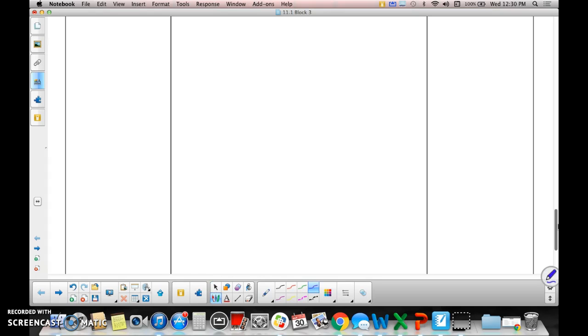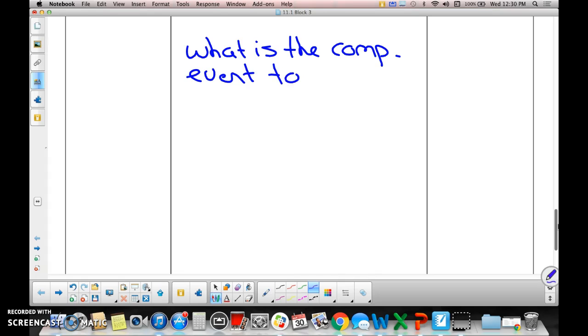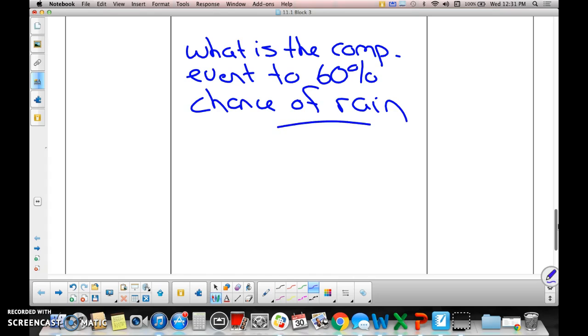So if I said, and this is something you might have to write down or calculate, you don't have to write this whole thing down, you just need to tell me the answer. What is the complementary event to a 60% chance of rain?